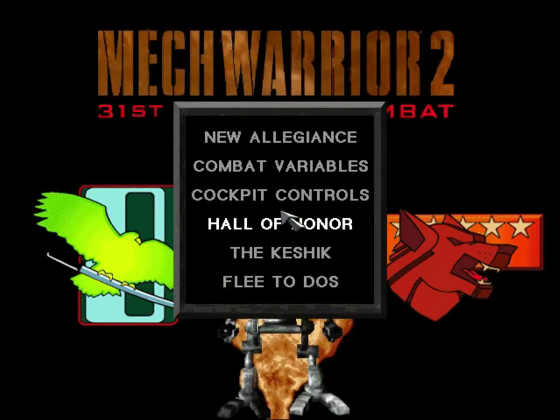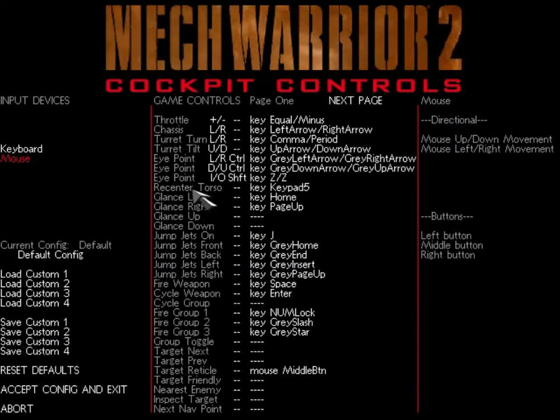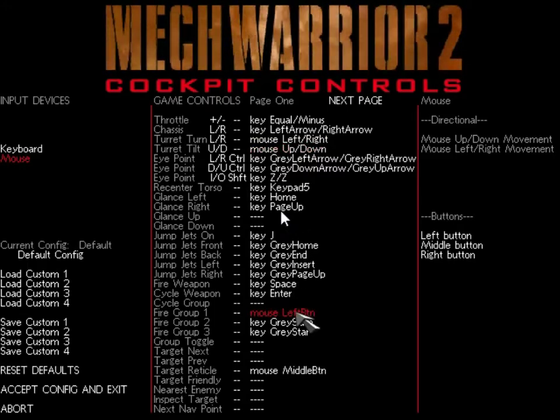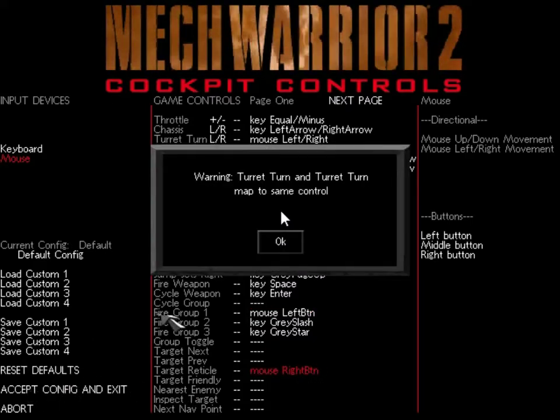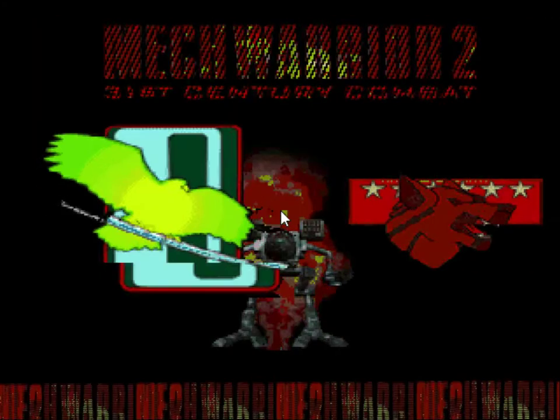Bravo Cadet reports. So first thing we want to do is adjust the cockpit controls to use our mouse. In order to do that, we select turret turn and configure that to use mouse left right. And turret tilt should be set to mouse up down. We want to fire group 1 using the left button, and I like to have right button mapped to target reticle. With these settings we can launch the game.